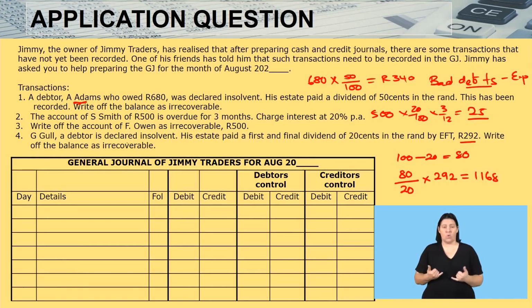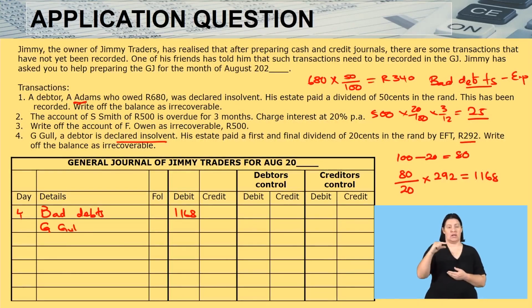Now that you have that, remember, G. Gao is a debtor that has been declared insolvent. We're writing off bad debts. I'm coming here, bad debts, and I'm coming to the debit side, 1,168. Then the account to credit now is G. Gao, 1,168. That means whatever I do on the credit side of my general journal, I must then do on the credit side of my debtor's control, which is in the general journal.